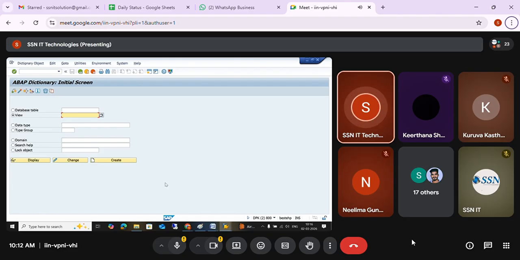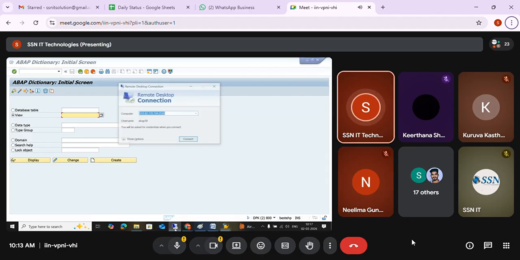Remember that Eclipse is not an ABAP tool; it's a general tool, and on top of it you add the ADT. They will ask, what is ADT? ABAP Development Tool. If they ask how you created CDS views: not with the GUI, but with the Eclipse ADT tool. Then only I'm able to create CDS views and work on ABAP. Clear? We'll see how it looks.